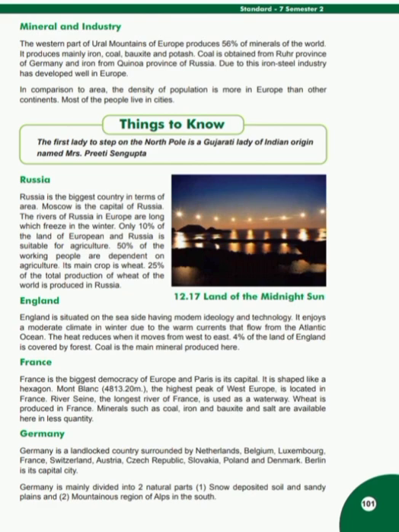Students, minerals are available in Europe in large quantity. They include iron, coal, bauxite, and potash. Coal from the Ruhr field in Germany and iron from Kryvyi Rog in Ukraine are mined on a large scale. Due to abundance of minerals, water, and electric power, many industries have developed in Europe. Europe is second after Asia in terms of density of population. The urban population in Europe is high due to the industrial development.